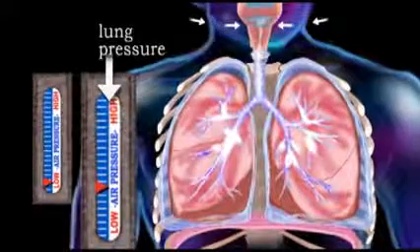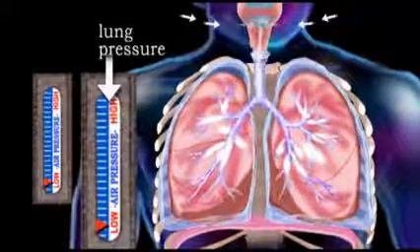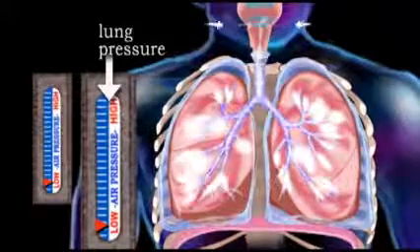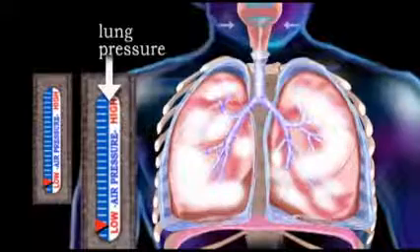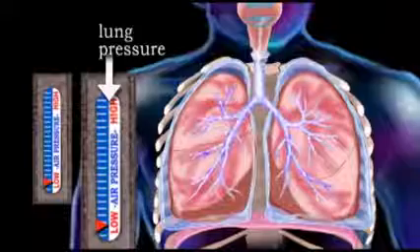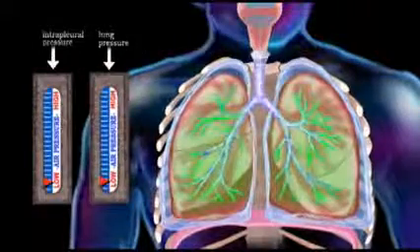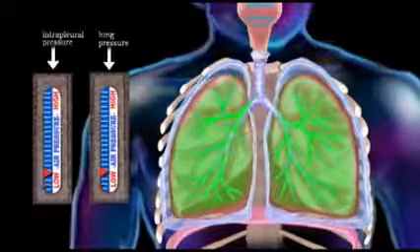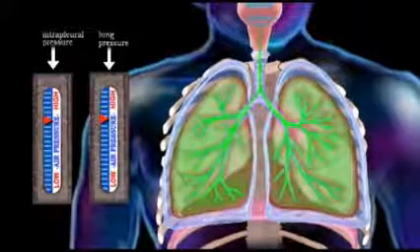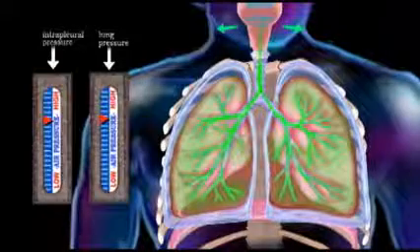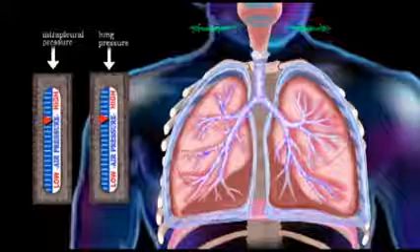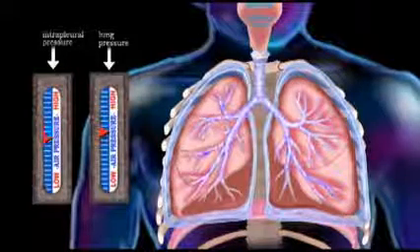As the lungs expand, their pressure also drops. And this drop in intrapulmonary pressure draws in outside air until the atmospheric and intrapulmonic pressures are again equal. Expiration, or exhaling, is normally passive. As the diaphragm and intercostal muscles relax, the thoracic cavity contracts, and the intrapleural and intrapulmonary pressures rise above atmospheric pressure, forcing air out of the lungs.